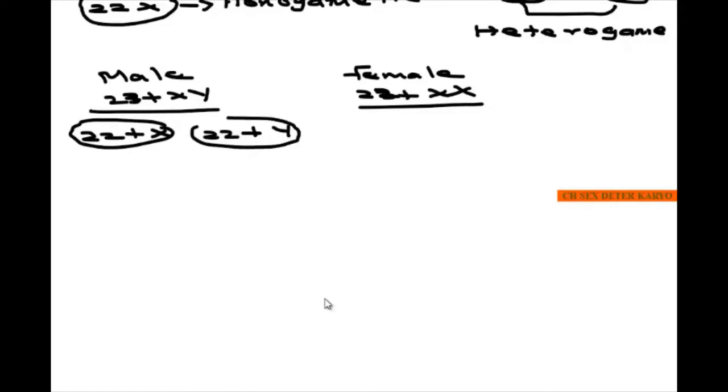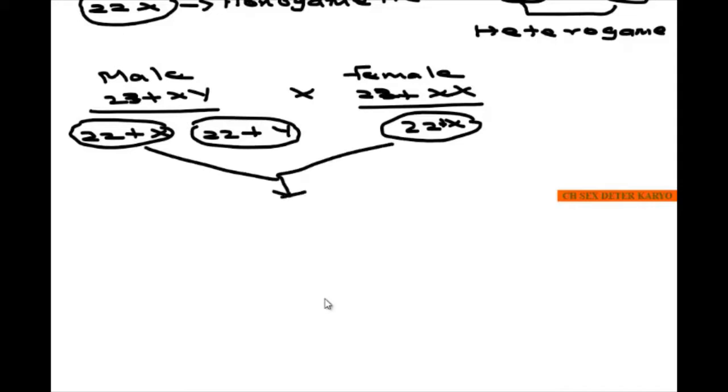Whereas the female will have only one type of gamete, with X. These haploid gametes will unite together to form a diploid zygote: 22 pairs of chromosomes with XX, and another type, 22 pairs of chromosomes plus XY.